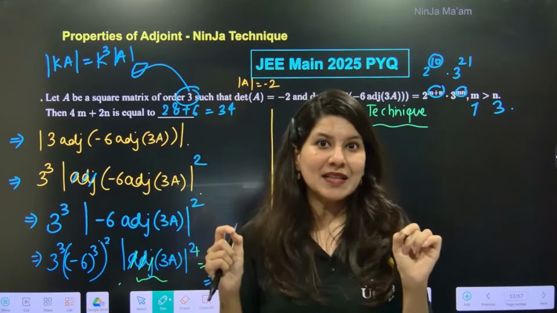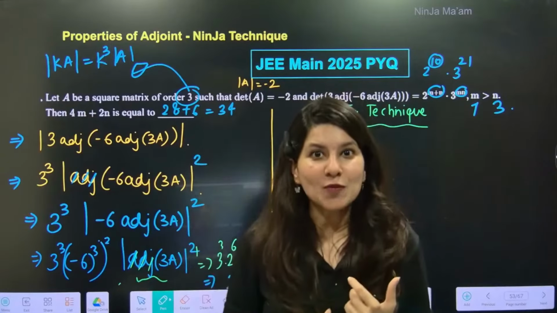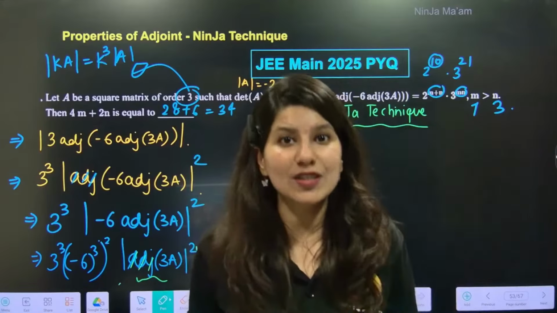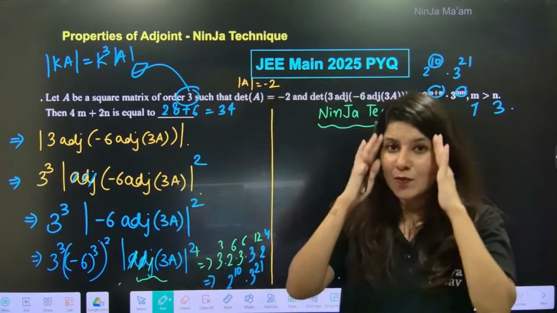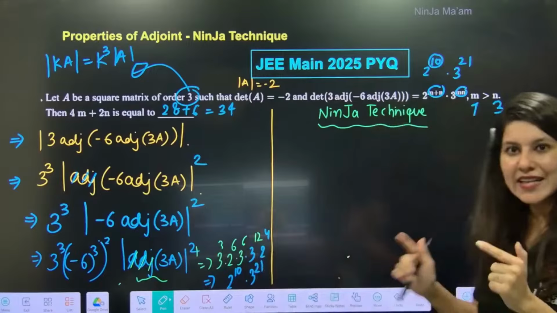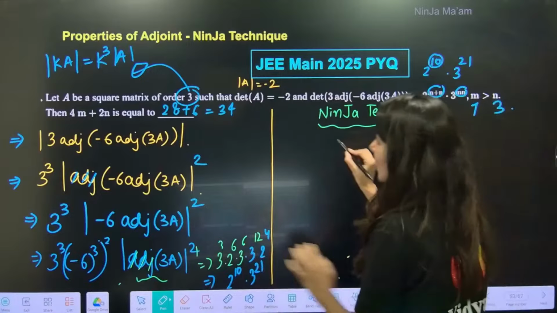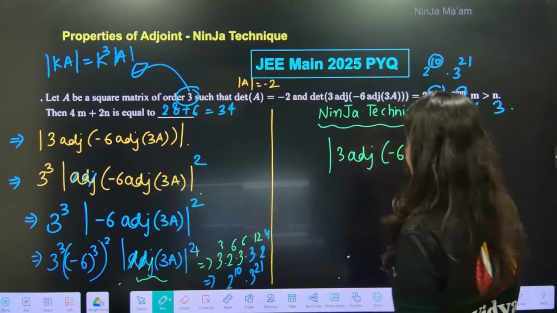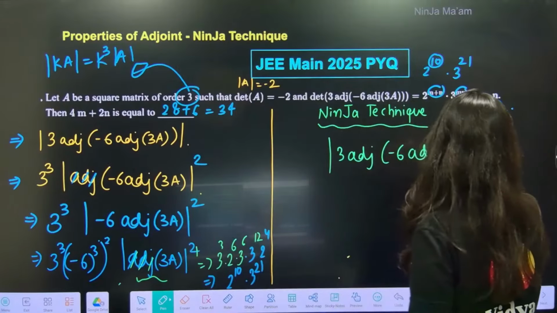While doing mental mathematics, the practice should be on point. At least 5-7 problems should be practiced to avoid any calculation mistake. Okay, and your brain should be absolutely calm. Okay, otherwise calculation mistake. Okay, so again, determinant of 3 adjoint -6 adjoint 3A.